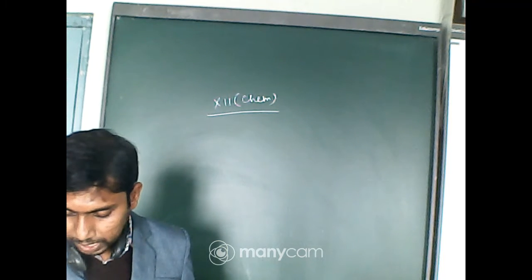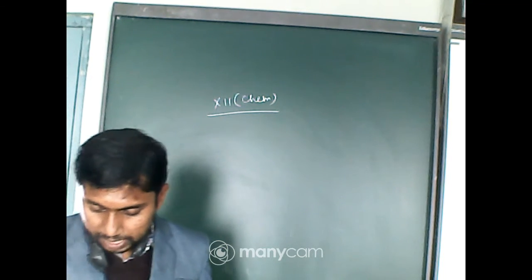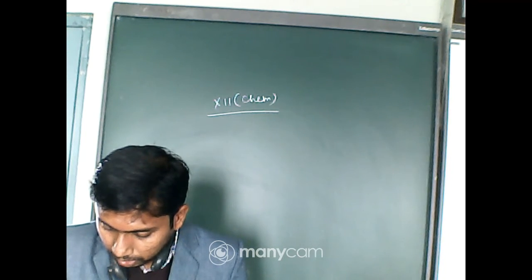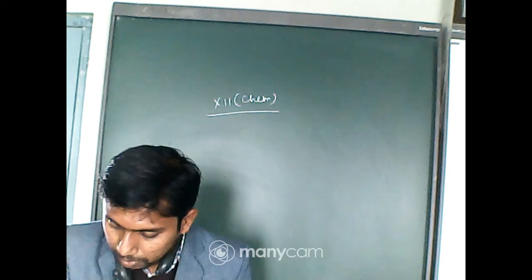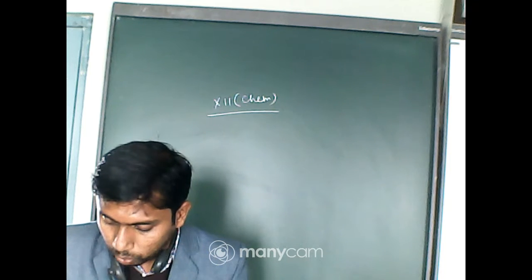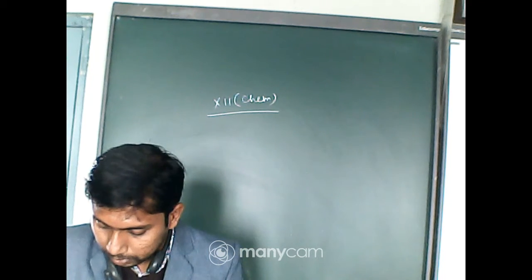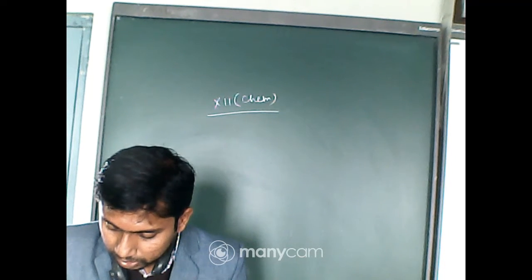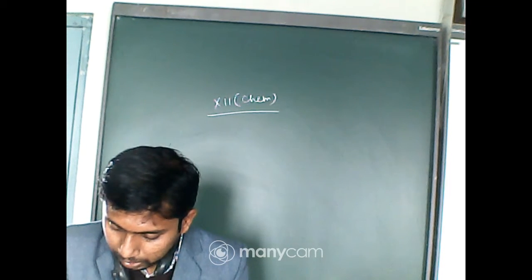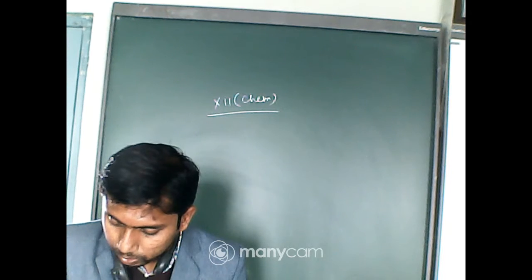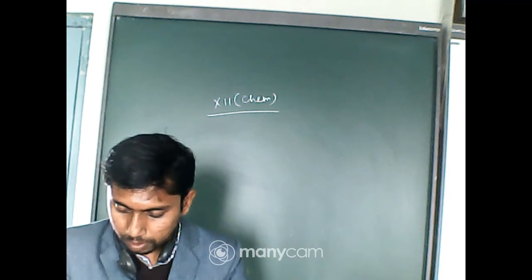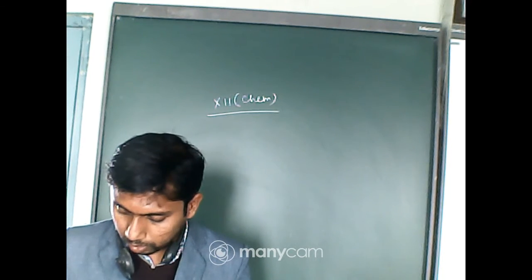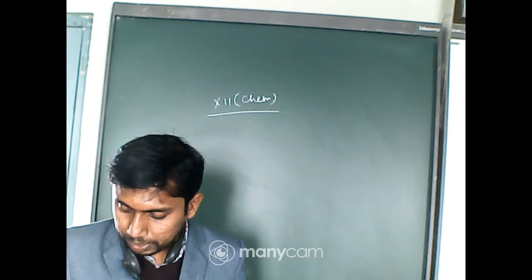The assertion is correct, that is, the packing efficiency is maximum for FCC. Yes, the coordination number is 12. So the assertion and reason are both correct, but they are not correlated with one another. So the option is B here.